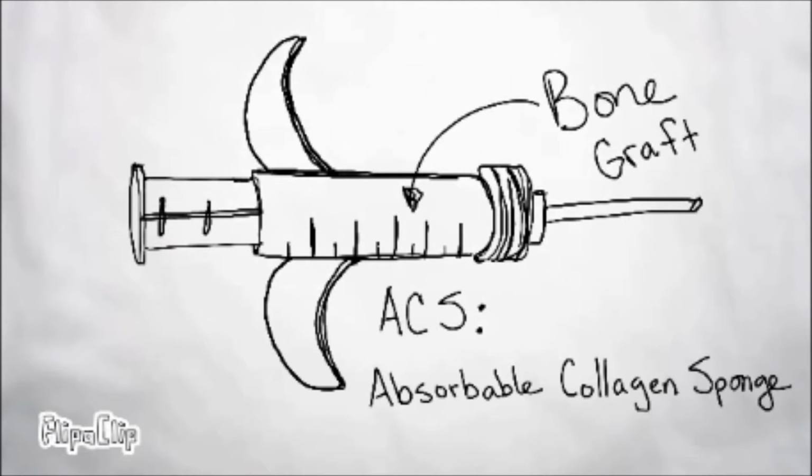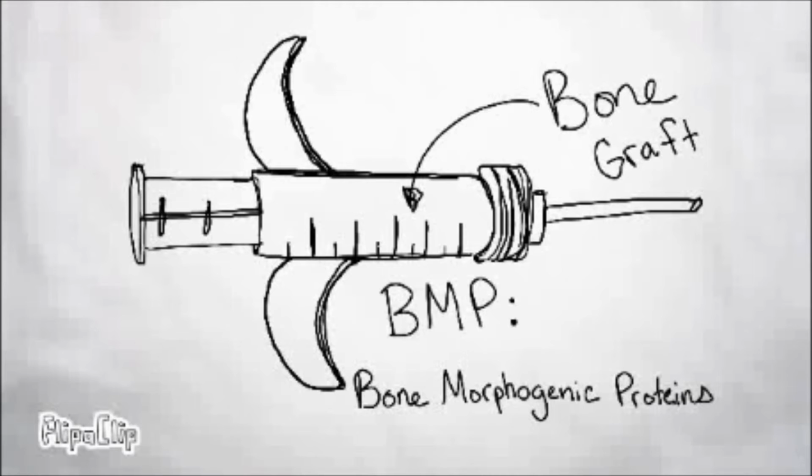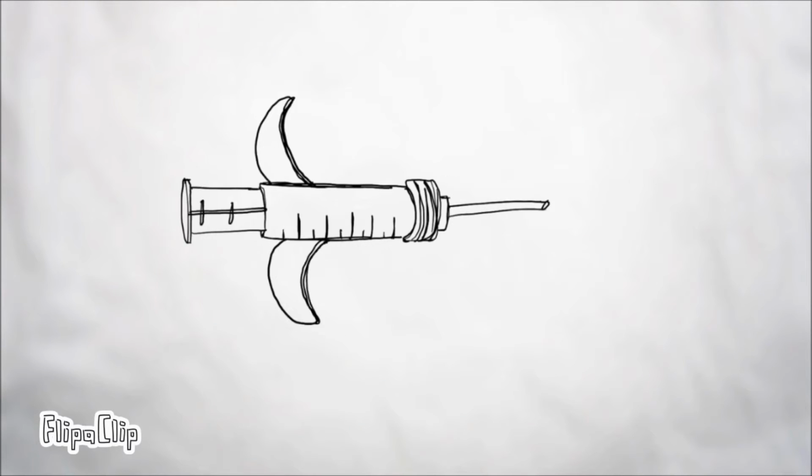In this case, we're going to use a special bone substitute material that is composed of collagen, gel, and bone morphogenic protein. This mixture will be strengthened with other materials, but for the purpose of our discussion, let's just assume it is primarily collagen gel.